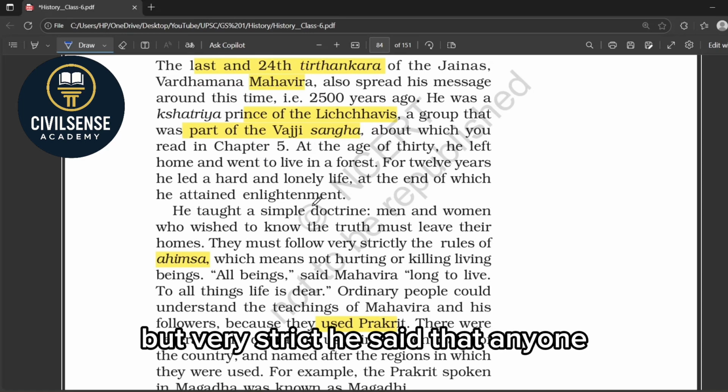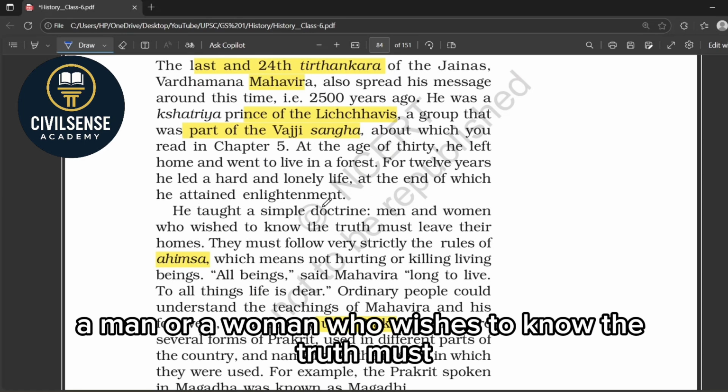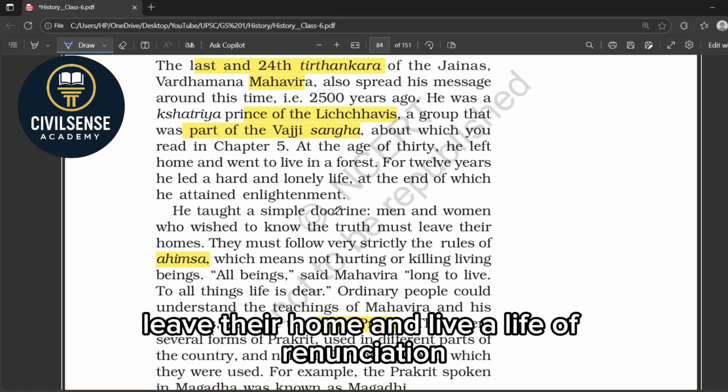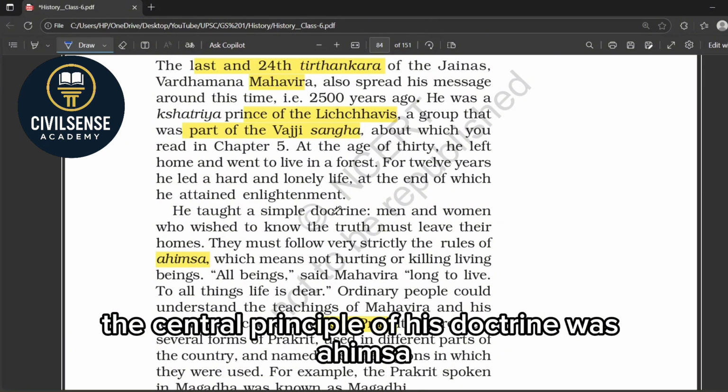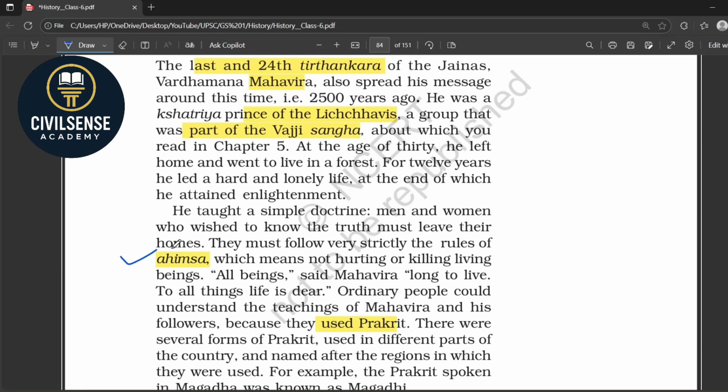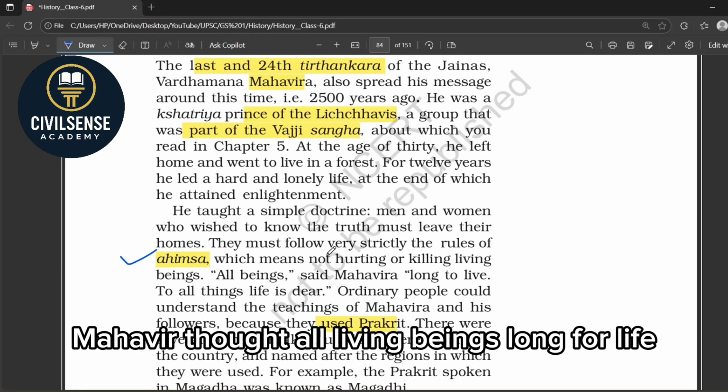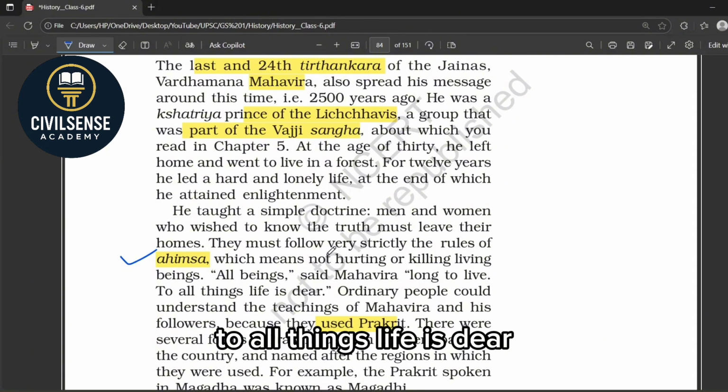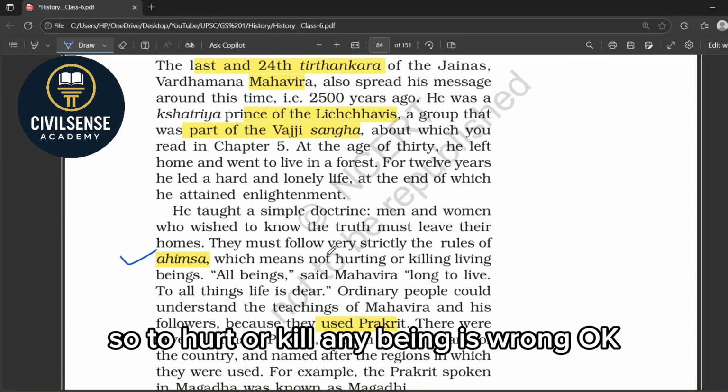He said that anyone, man or woman, who wishes to know the truth must leave their home and live a life of renunciation. The central principle of his doctrine was ahimsa, that is non-violence. Mahavira thought all living beings long for life. To all things, life is dear. So, to hurt or kill any being is wrong.